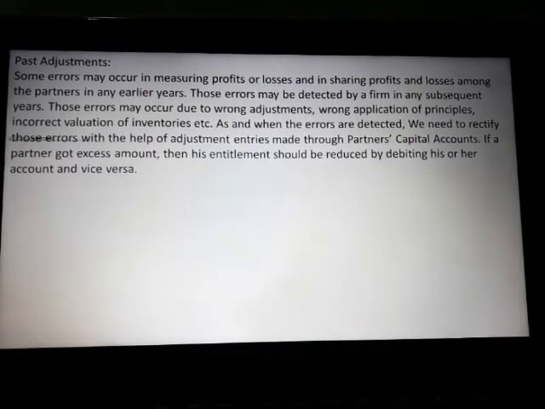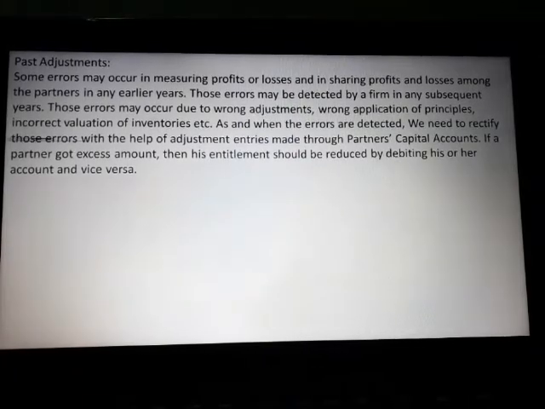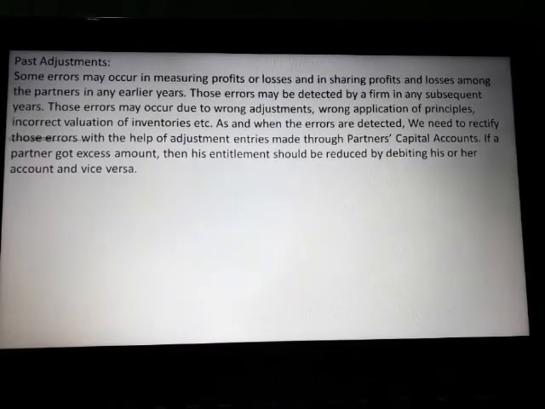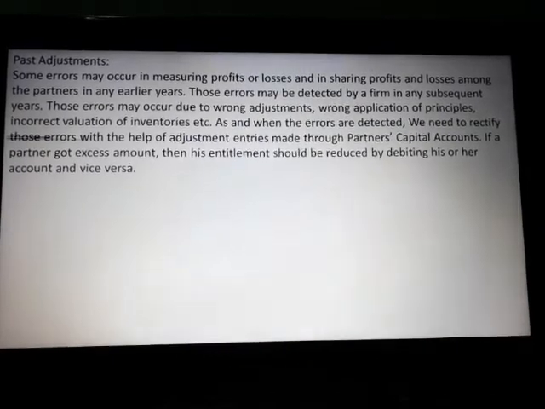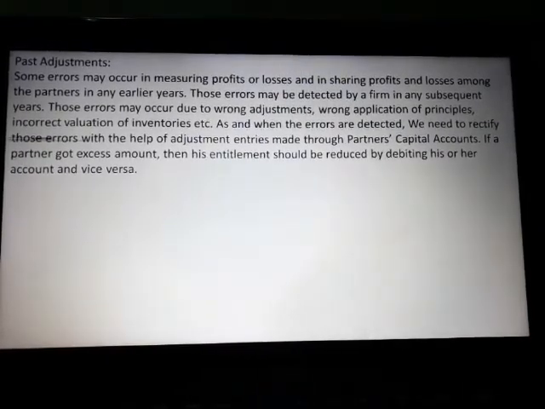Now, some errors may occur in measuring profits or losses or in sharing profits and losses among the partners in any earlier years. Those errors may be detected by a firm in any subsequent years. Those errors may occur due to wrong adjustment, wrong application of principles, incorrect valuation of inventories, etc. As and when the errors are detected, we need to rectify those errors with the help of adjustment entries made through partners' capital accounts. If a partner got an excess amount, then his entitlement should be reduced by debiting his or her account, and vice versa.